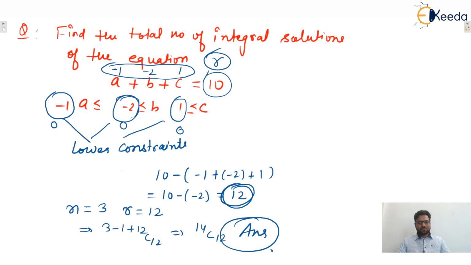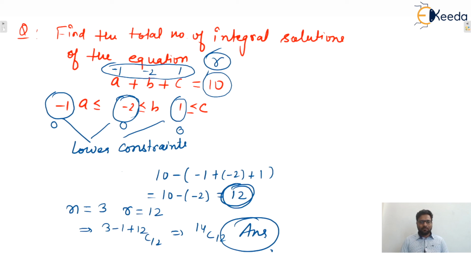We'll see some more questions in the next lecture also. We'll continue the same topic and see some more problems based on this particular magical formula, and you will see different variations that get reduced to the standard formula, that is n minus 1 plus r C r. I hope this one is clear to everyone.